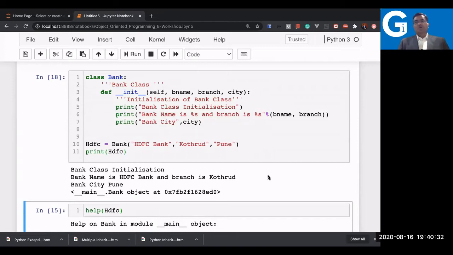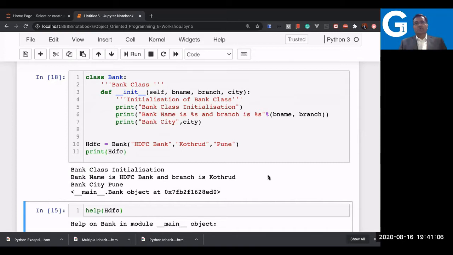It means the code we have written right now is working perfectly. We just wrote a very simple code. We passed the local variables, that is bname, branch and city. Let us go deep into it. It is just the beginning, not the end of object-oriented programming in Python. Here we are going to test how local variables work, how object variables work, why we need to use object variables, and why we need to use class variables. Practically we are going to see it now.